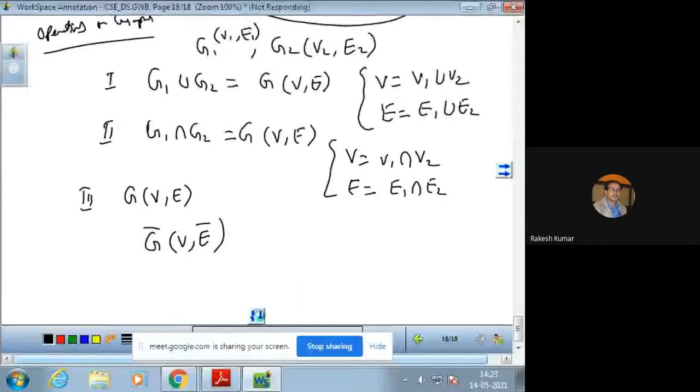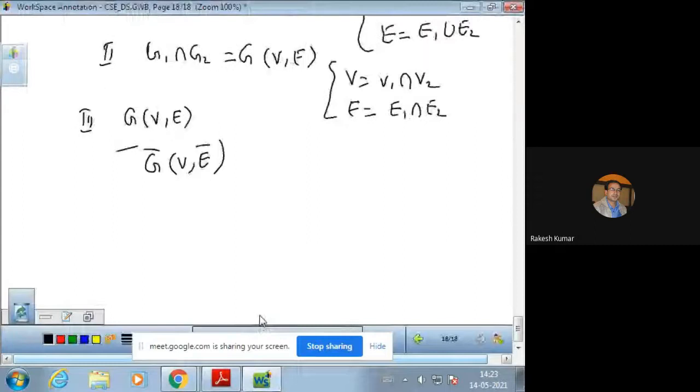Now, what does it mean? Suppose we have the graph, and the graph is like this. Just take a simple graph. So this is V1, V2, V3.